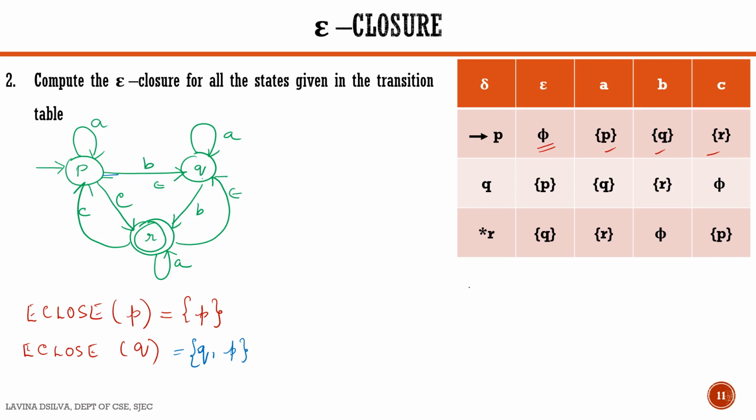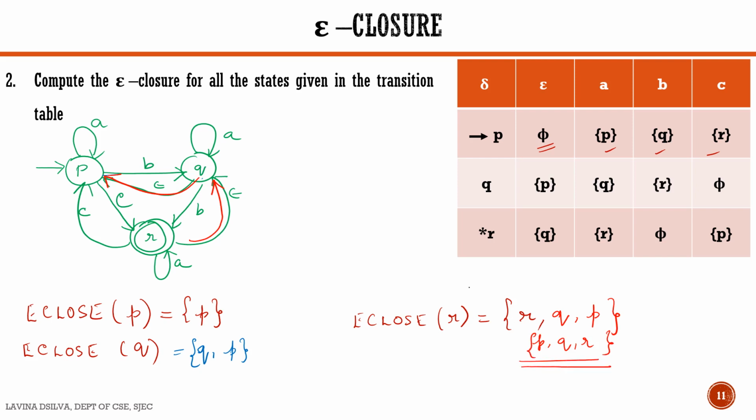Next we consider E closure of state R. First, you can remain in state R itself, and then we take a transition from R. Because of an epsilon transition you can go to Q, and from Q, because of an epsilon transition, you can go to P. Therefore, E close of R is R, Q and P. You can rewrite this as P, Q and R. So we've got 3 states and we found the E closure of all the 3 states.